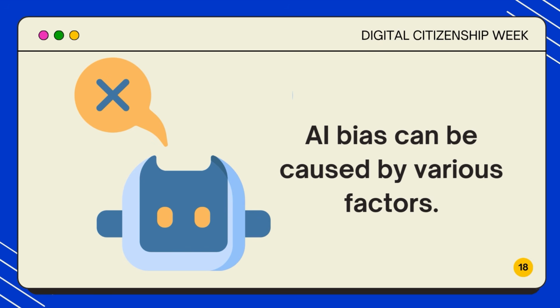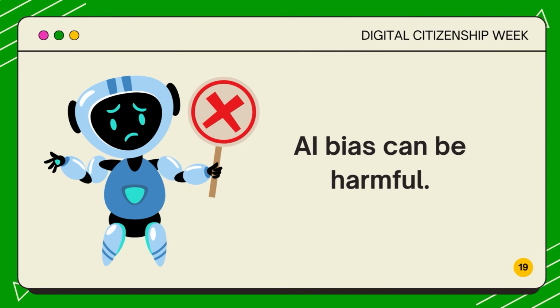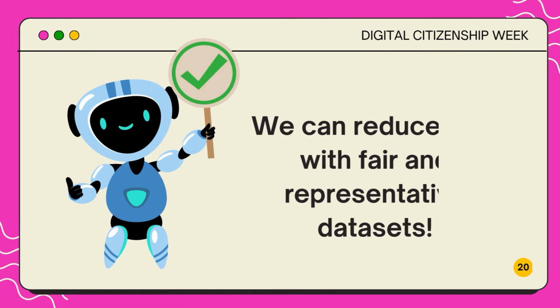Through multiple examples, we've seen how AI bias can occur for multiple reasons. One being whether the AI tool is properly tuned to account for differences in varied groups of people, and another being whether the training data accurately represents our population. Because AI bias can be harmful to individuals or groups of people, we must be extra careful when using AI tools. And as we continue to develop new AI tools, we must do our best to ensure that our training datasets are as fair and representative as possible.